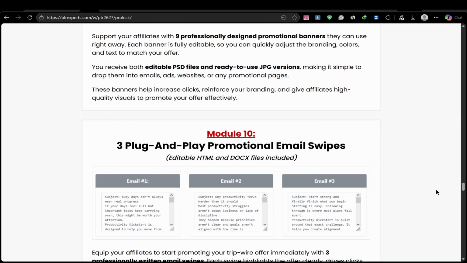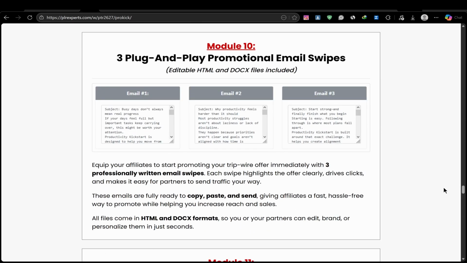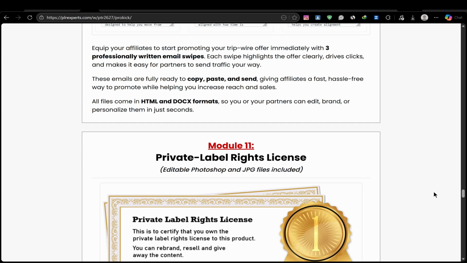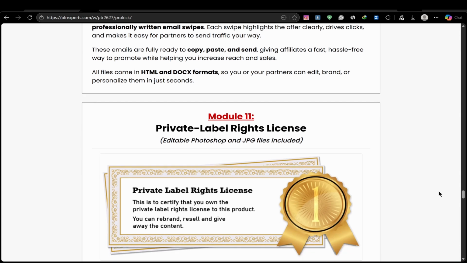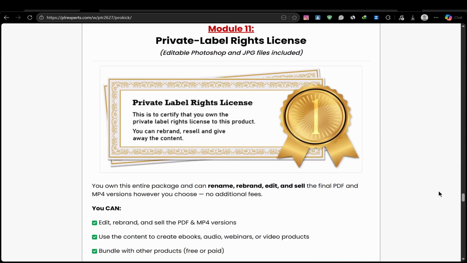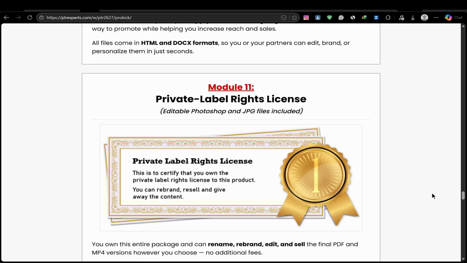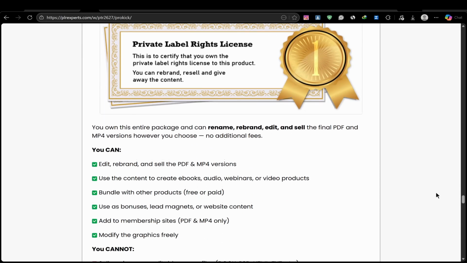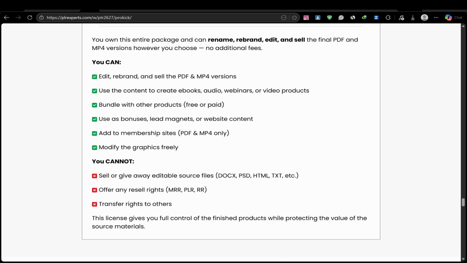Then there's the traffic section. This teaches you how to optimize your titles, tags, and metadata so YouTube pushes your shorts to the right audience. You'll also see the monetization section, which shows you how to plug in affiliate links and conversion boosters. Everything is delivered inside a clean, step-by-step interface. You just follow the videos and implement as you go.